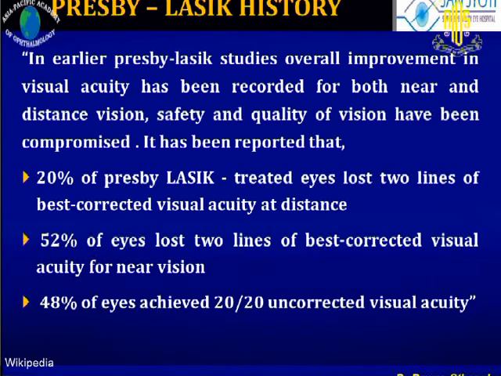In earlier presbyopic LASIK studies, overall improvement in visual acuity was recorded for both near and distance vision. 20% of presbyLASIK treated eyes lost 2 lines of best corrected visual acuity at distance. 52% of the eyes lost 2 lines of best corrected visual acuity for near vision, and 48% of eyes achieved 20/20 uncorrected visual acuity.